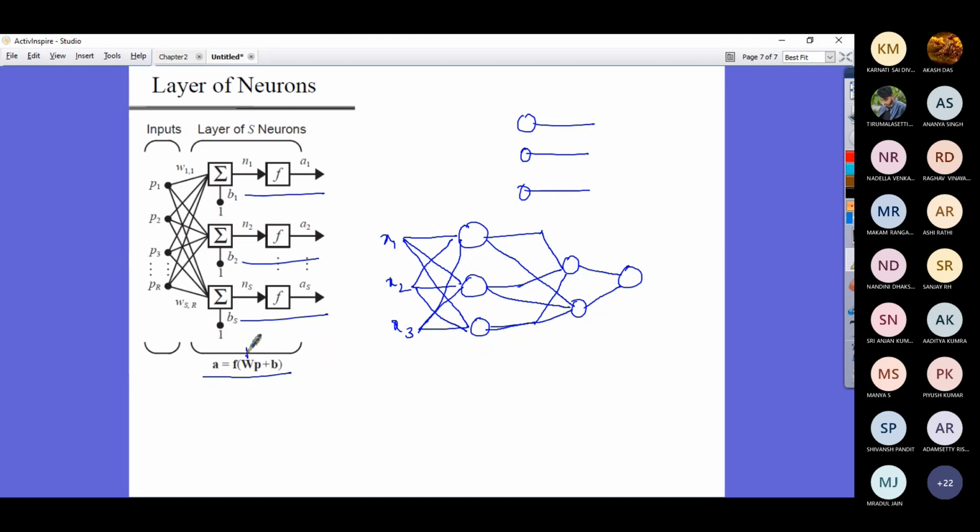In this case, this is the matrix representation. Connection weights. Don't worry, we will see all these things when we are solving the problems. Matrix of connection weights.